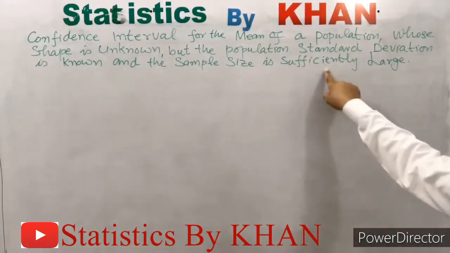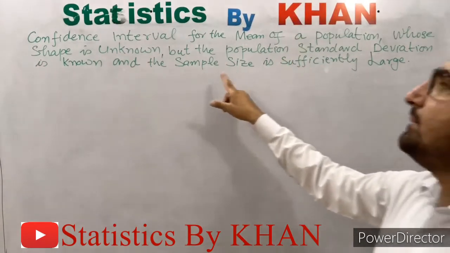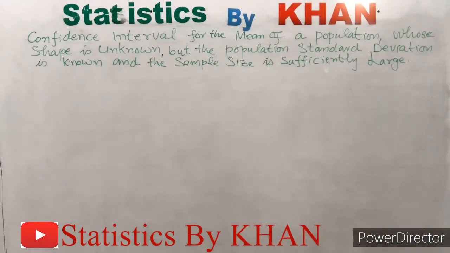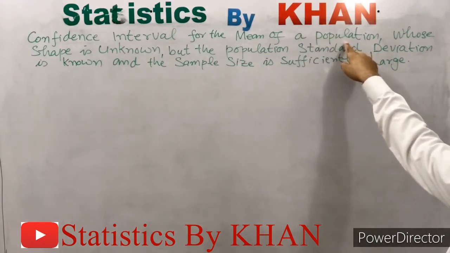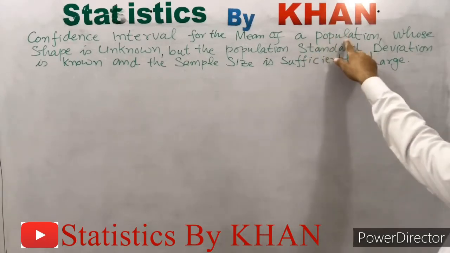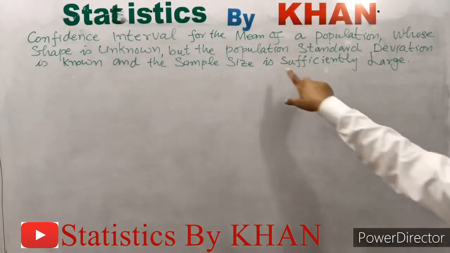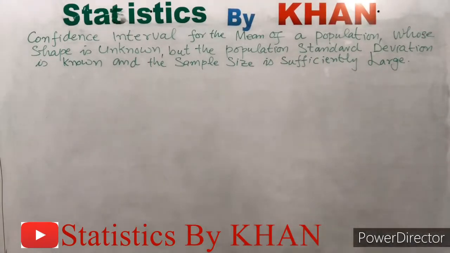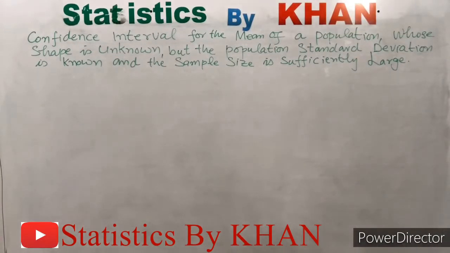As for large sample size, the sampling distribution of the sample mean x bar is approximately normal irrespective of the parent population, the population from which sample is taken out. So if this parent population is normal or non-normal, but if the sample size is sufficiently large, then the sampling distribution of the sample mean x bar will be approximately normal.